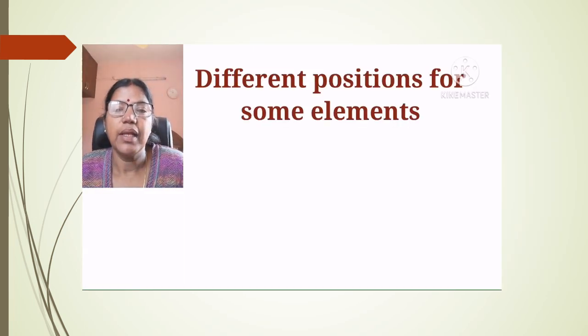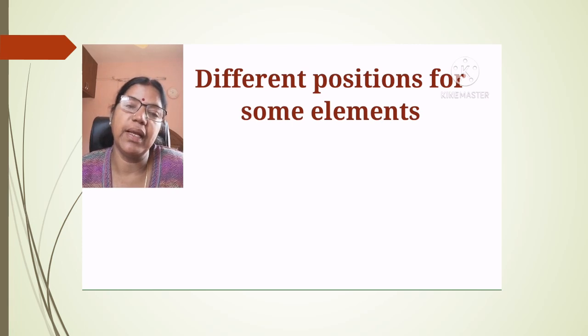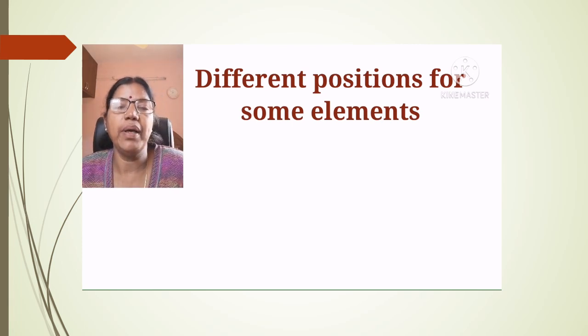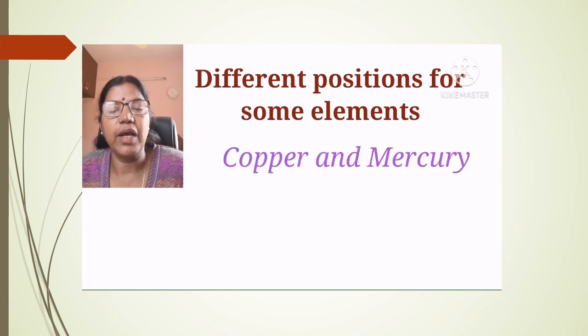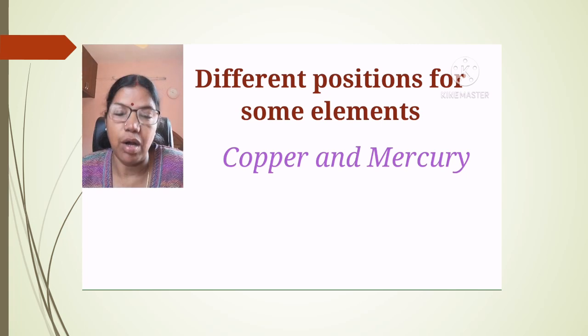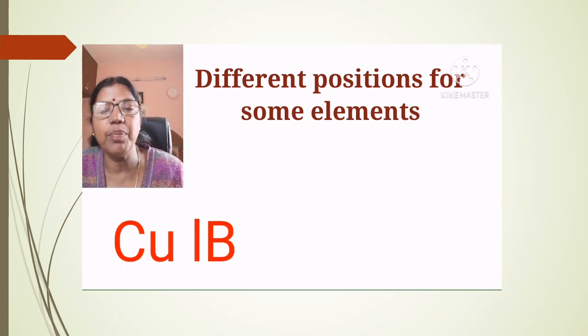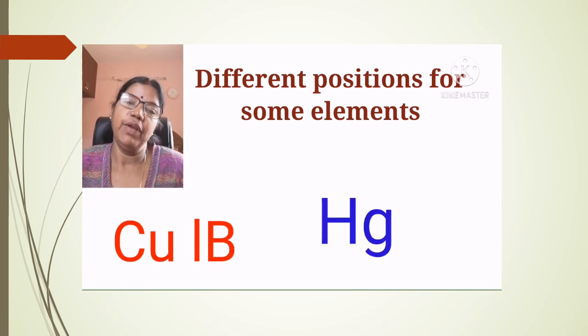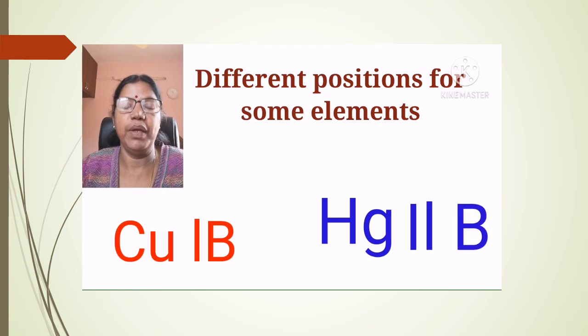Next demerit, different positions for similar elements. Children, copper and mercury both have common properties, but they are separated in the Mendeleev periodic table. Copper is placed in group 1B along with silver and gold, whereas mercury is placed in group 2B.